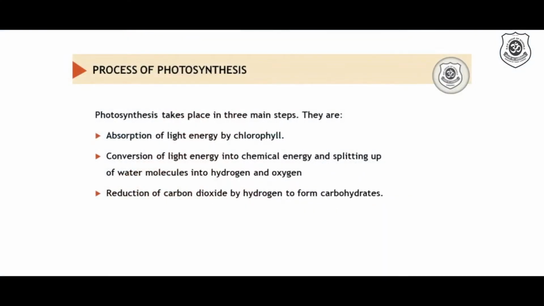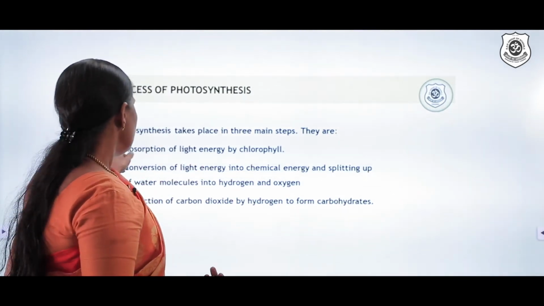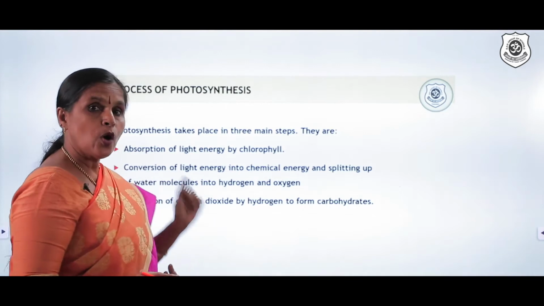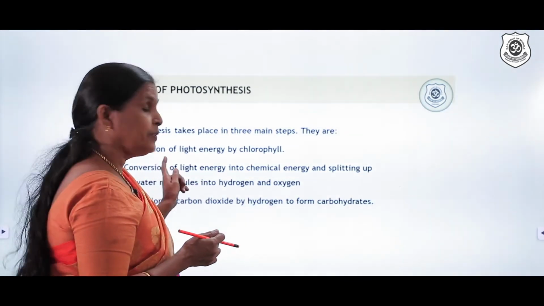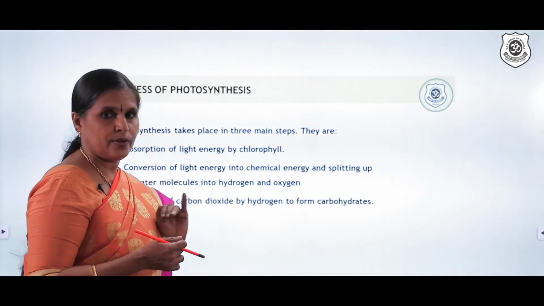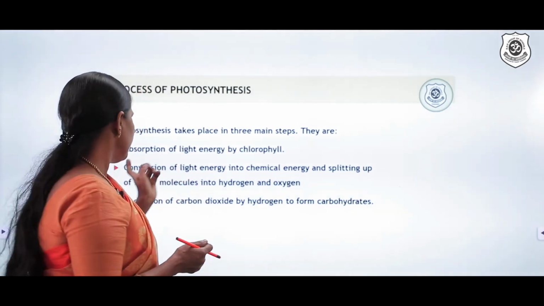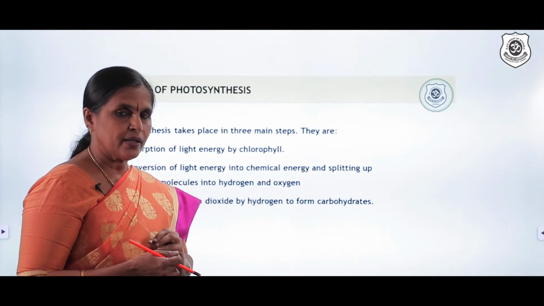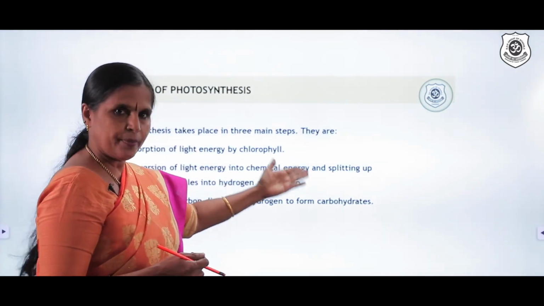Yes, students. Now let us have a look at the process involved in photosynthesis. We saw the substrates and the products. Now, photosynthesis takes place in three main steps. They are absorption of light energy by chlorophyll. So please remember, the first step is absorption of light energy by chlorophyll. You should know which component in the plant is exactly absorbing sunlight. Second, conversion of light energy into chemical energy. What is the chemical energy? Our food is a chemical energy. So solar energy is converted into chemical energy.